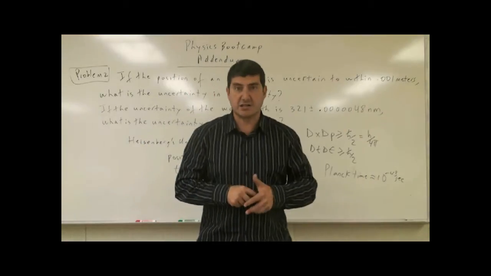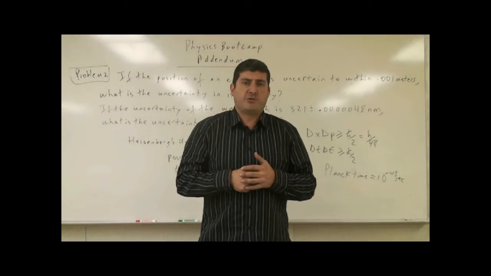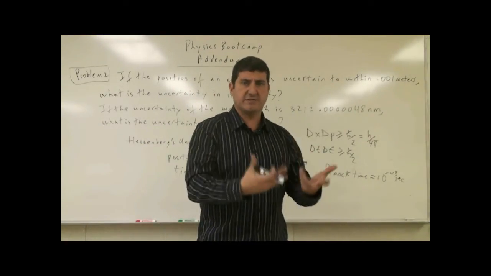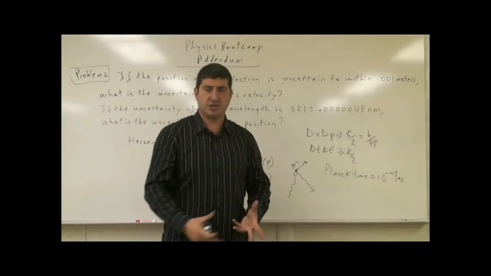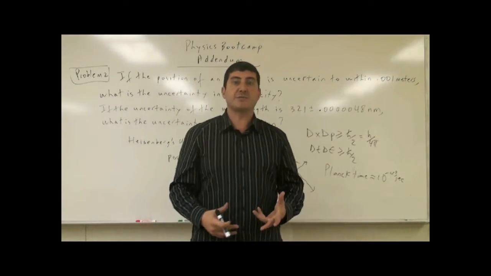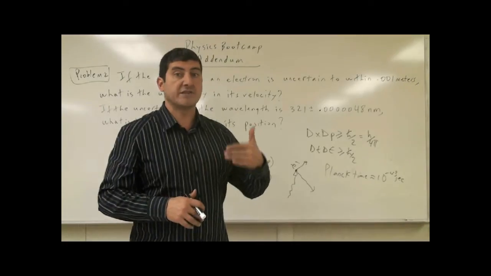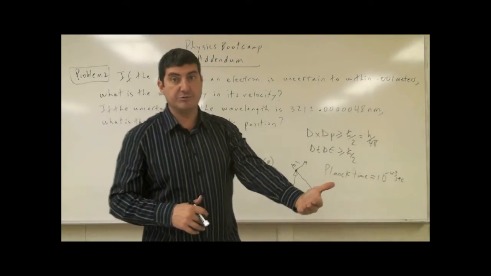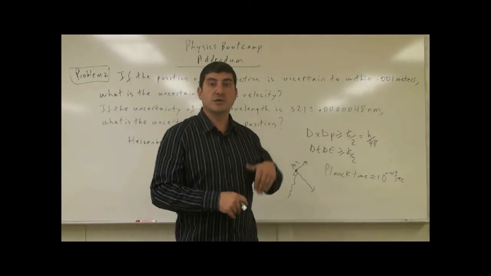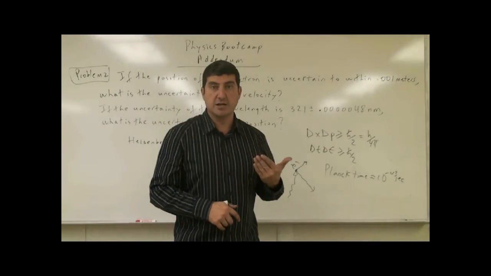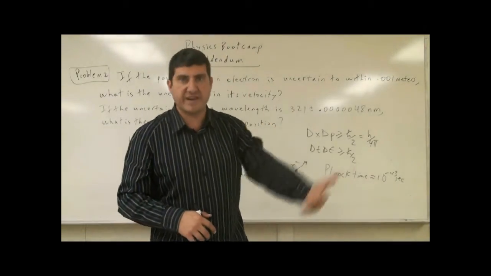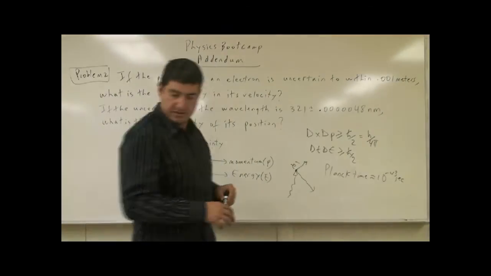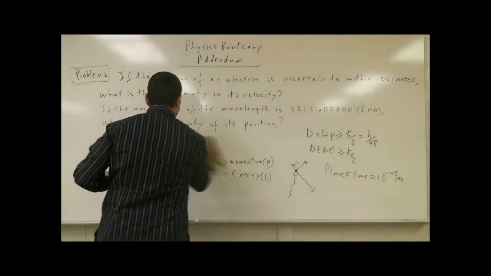In classical physics, you can always know the mass and velocity of something, and its position, so you can trace it. That's because we are ignoring the fact of actually observing the object. But on the atomic scale, the observation itself affects the very state of the object. So in this case, how do we approach this problem?